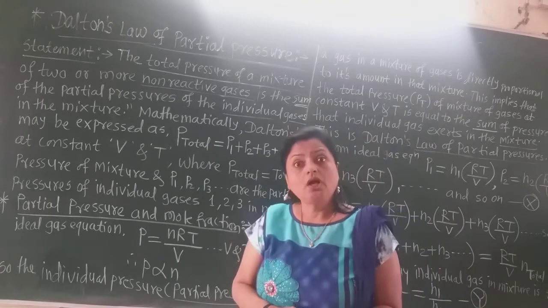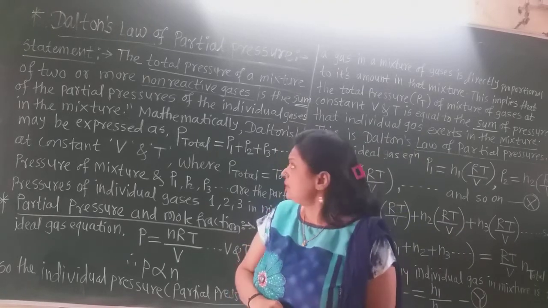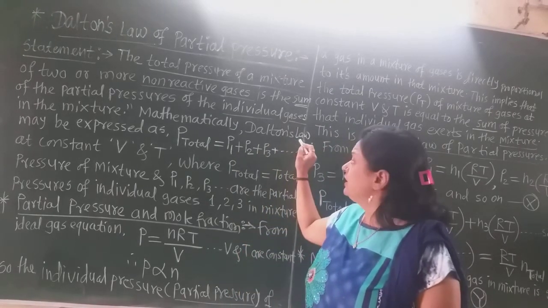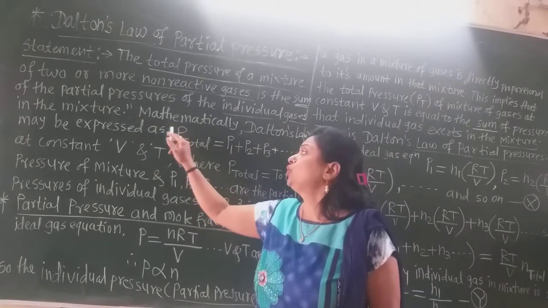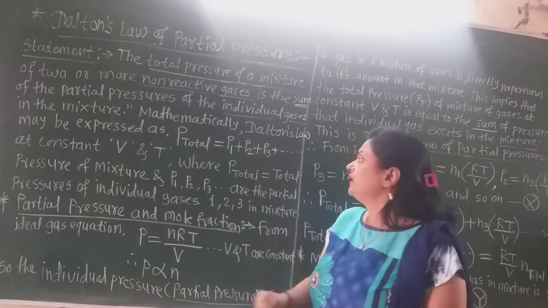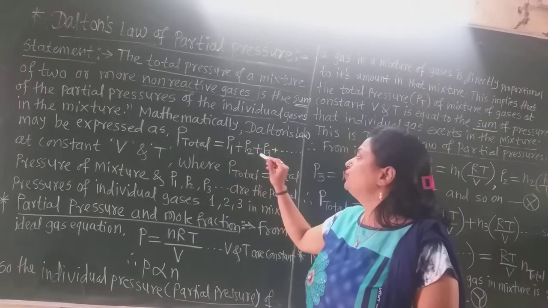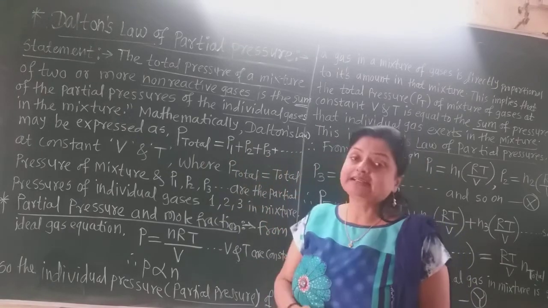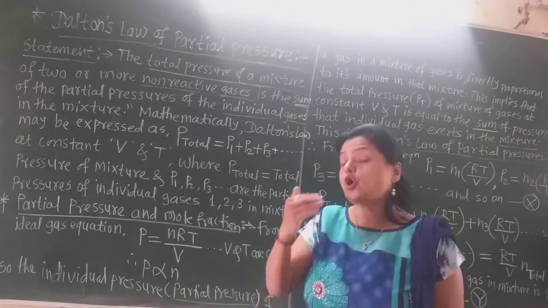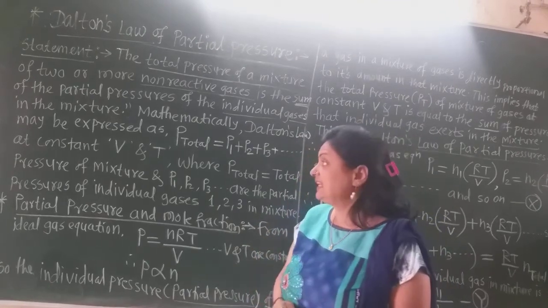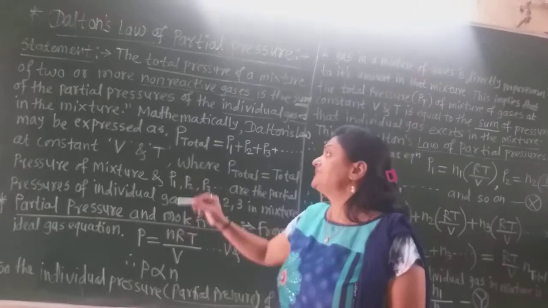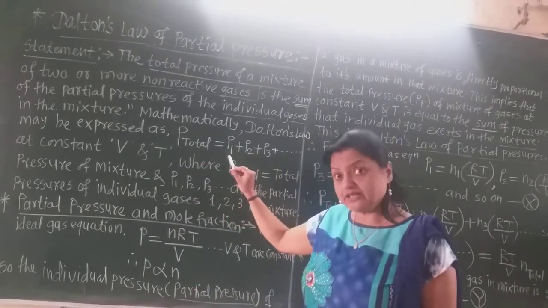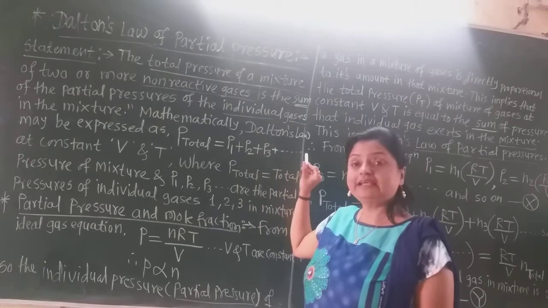Mathematically, Dalton's law is expressed as follows. P is the total pressure of the mixture, and P1, P2 and P3 and so on are the partial pressures of the individual gases. Then P total is equal to P1 plus P2 plus P3 and so on.